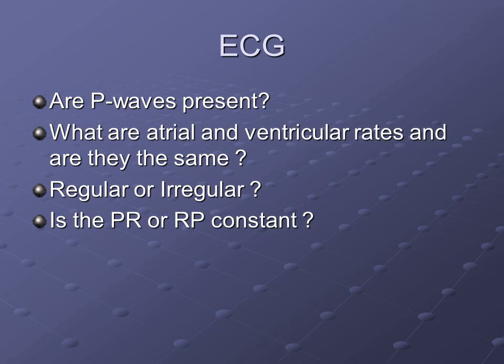What are the atrial and ventricular rates, and are they the same? Regular or irregular? Is the PR or RP constant?